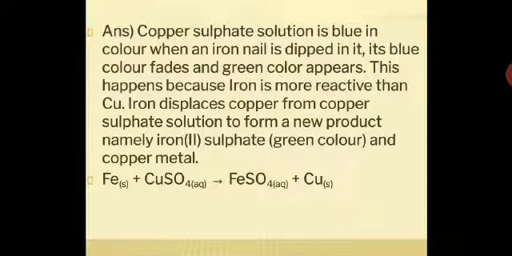Copper sulfate solution is blue in color, the iron nail is dipped in it, and the blue color fades and green color appears. You have to remember the colors here. This happens because iron is more reactive than copper. You all agree, because the reactivity series says iron is more reactive than copper. So iron will displace copper from copper sulfate solution to form a new product, namely iron(II) sulfate, that means oxidation state 2 of iron, which is green in color, and copper metal will be a residue. So the reaction is Fe plus CuSO4 gives you FeSO4 plus Cu. You have to write this reaction down in your notebook.